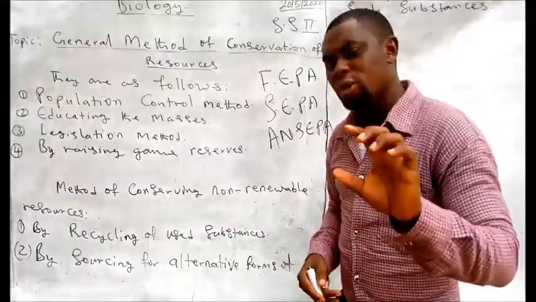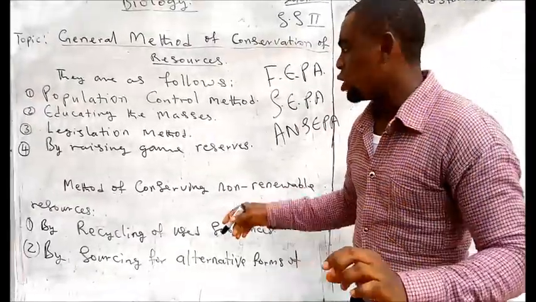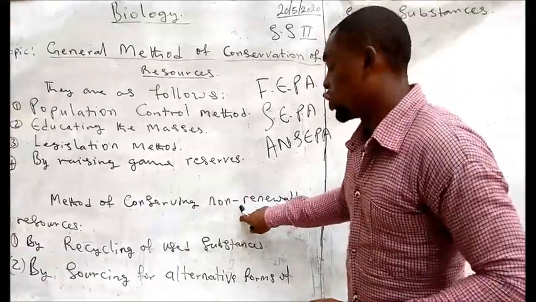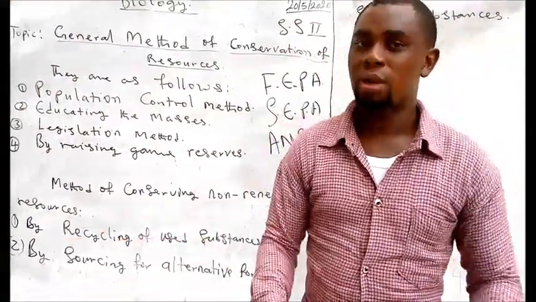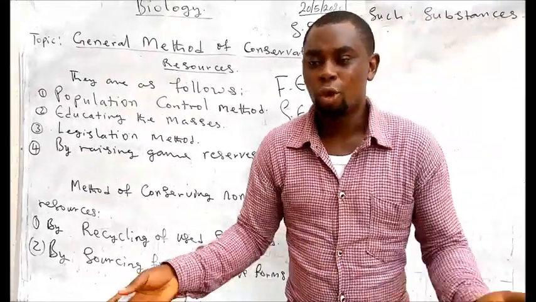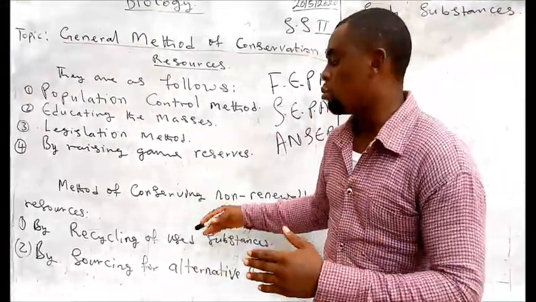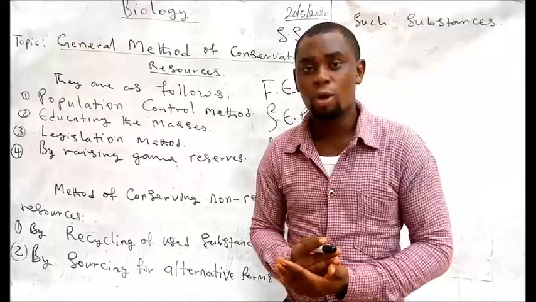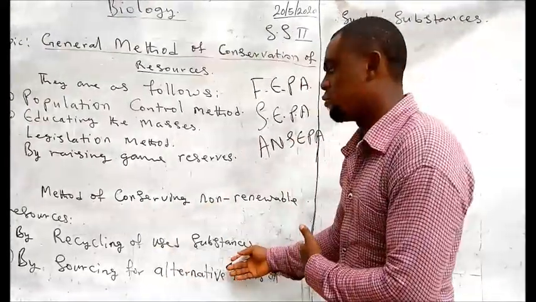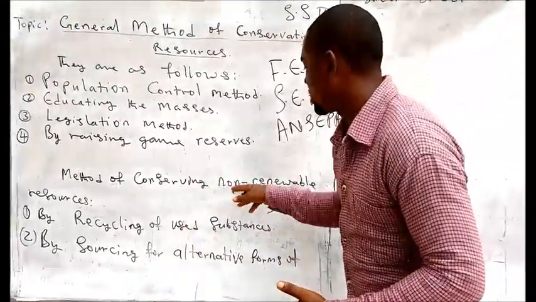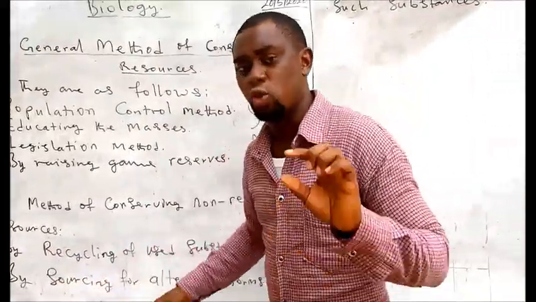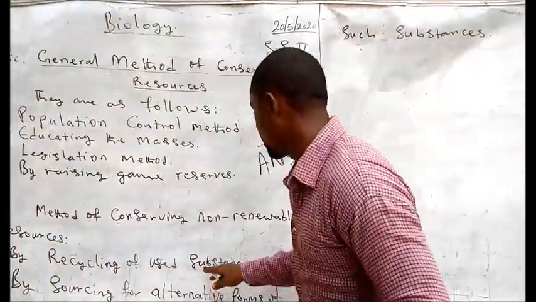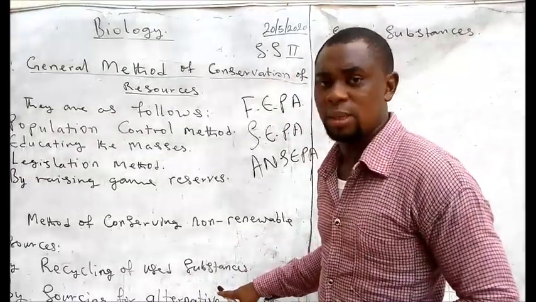But let me just put this in a nutshell. The fact that a resource is not renewable doesn't mean that it cannot be conserved. It can be conserved, but all we are saying is that some resources are renewable, some are not what? Renewable. Now let's move down, seeing how we can conserve the non-renewable resources. We can do this by two methods: by recycling of used substances.